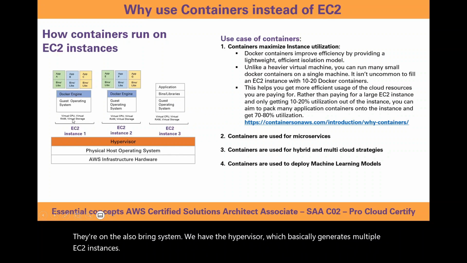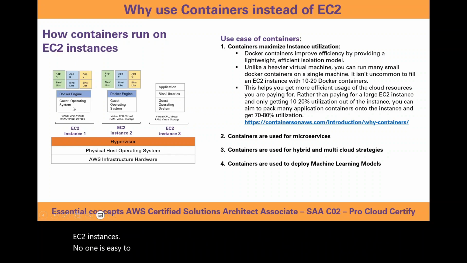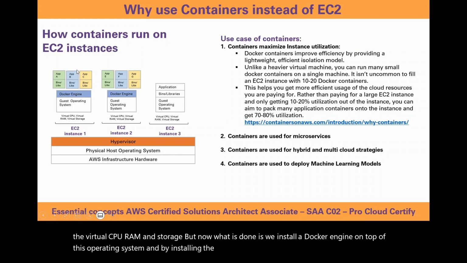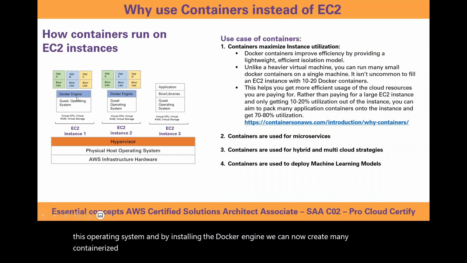Now on these EC2 instances, there's of course the guest operating system to make use of the virtual CPU, RAM, and storage. But now what is done is we install a Docker engine on top of this operating system. And by installing the Docker engine, we can now create many containerized applications on top of a single EC2 instance.